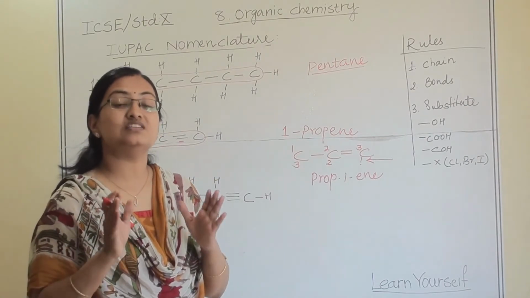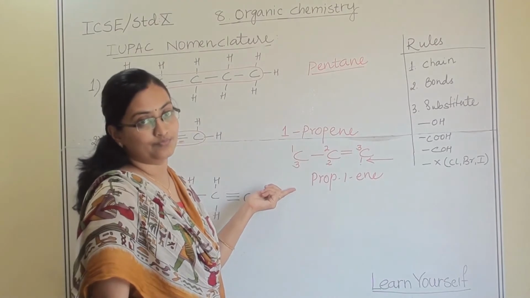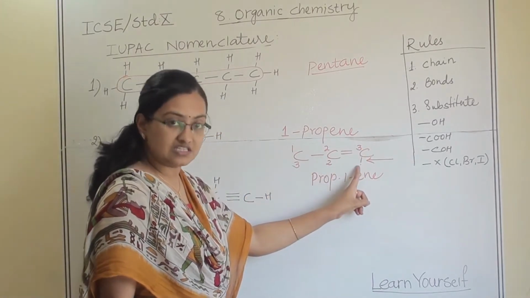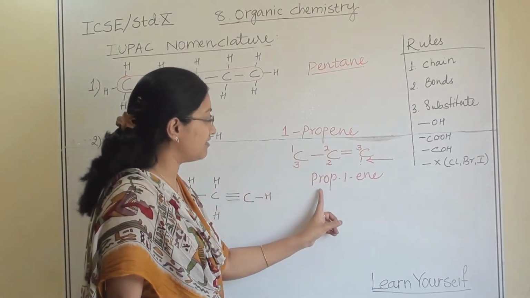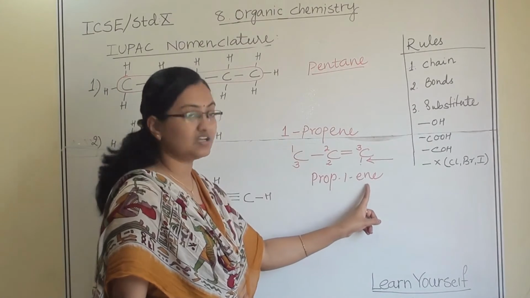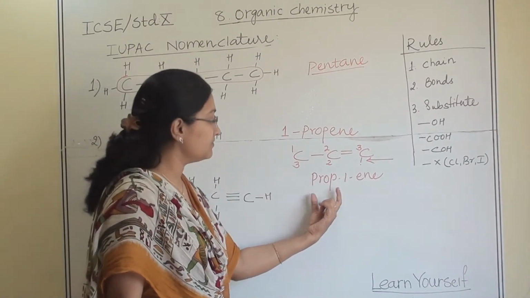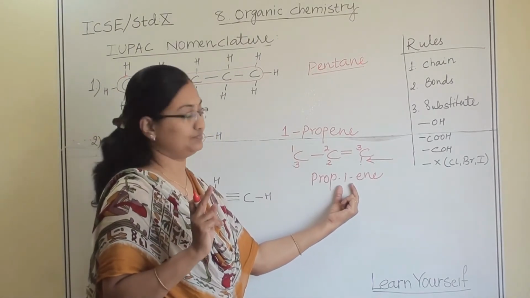Which number is the smallest one? That number system you have to follow. So from this and this I have followed this number pattern and I have given 1 propene name, or you can write prop 1 ene. That means there are 3 carbon atoms in the chain and the double bond is at the first position.